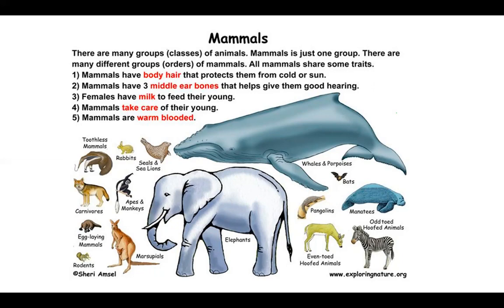The main feature is the females. They have milk to feed their young, their kids, and they also take care of their young. And mammals are warm-blooded.